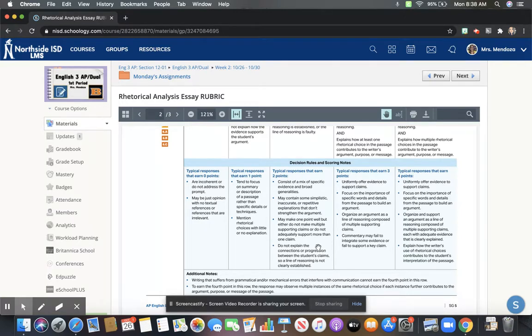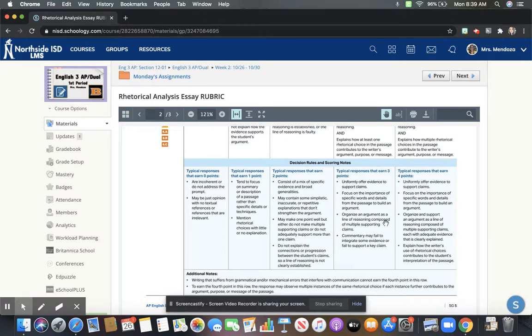Or you just simply don't explain connections. You provide an insightful observation about a rhetorical choice in the evidence, but then there's nothing else to connect back to claims or purpose. So therefore, a line of reasoning is not established, because you're simply pointing out one minor detail within the evidence and not necessarily situating it within the bigger picture.